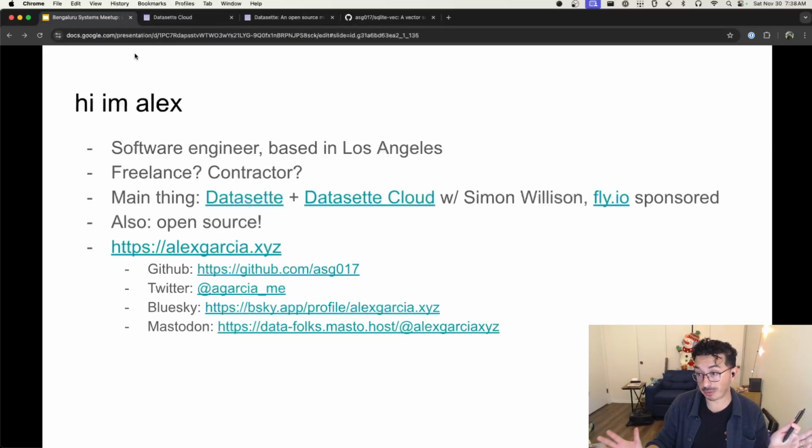And I also do a lot of open source stuff. So sqlite-vec is a project that has corporate sponsors, which I deeply appreciate. Mozilla AI is the biggest one. They're sponsoring a bunch of different AI open source related projects, and sqlite-vec is one of them, which I'm very proud about, as well as a few other corporate sponsors that I have for sqlite-vec. So that's what I do day to day to make money at the end of the day, contracting stuff and a few open source projects which I deeply appreciate.